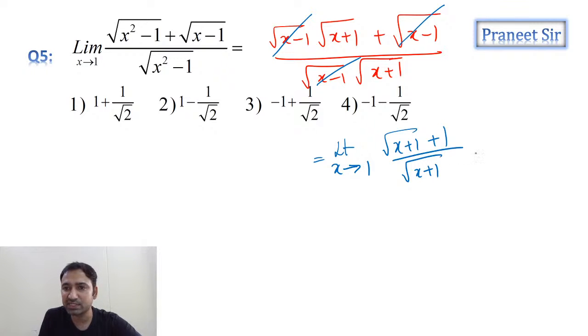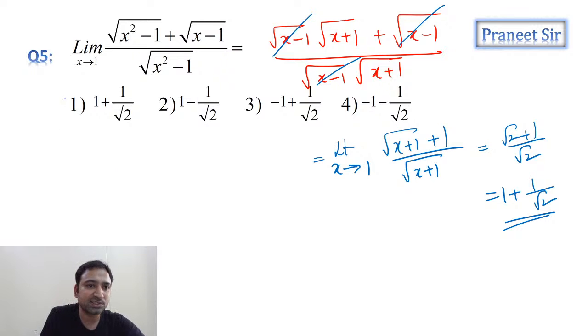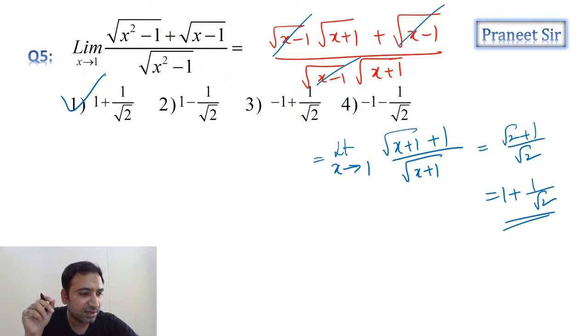Now substitute the limit. If you substitute the limit, how much are we getting, guys? Root 2 plus 1 by root 2. That is what we're getting. Still we can simplify this. Root 2 by root 2 is 1. 1 by root 2. This is what we're getting. So the first option is the answer, guys. Clear now?